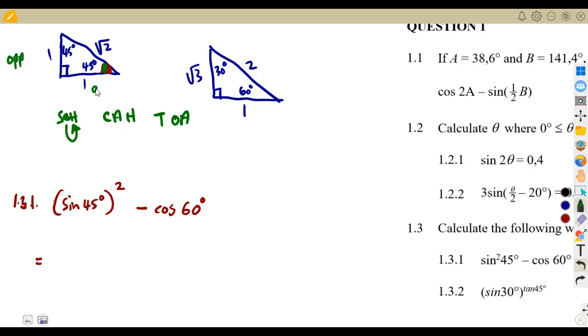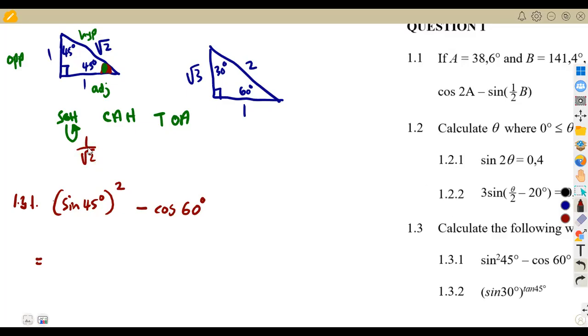It faces the angle. This is our adjacent, and this is our hypotenuse in that case. So that means I can use the value that I get here as it is, which is 1 over the square root of 2. This is the sine of what? Of 45 degrees. 1 over the square root of 2, or I can write it in the simplest form, if I remove this side by multiplying by the square root of 2 over 2.